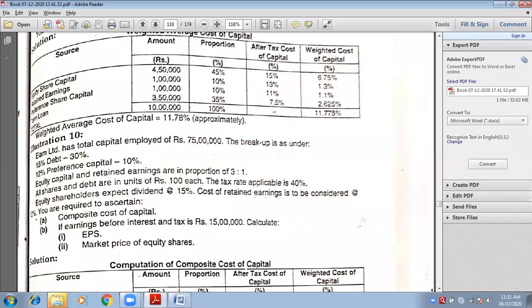So in the 60%, you have two things, equity and retained earnings. And they are giving you the proportion 3:1, meaning equity is more than retained earnings. We will calculate, don't worry. I'm just giving you an idea before starting the sum. All shares and debt, all shares means equity, preference, everything, and debt are in the units of